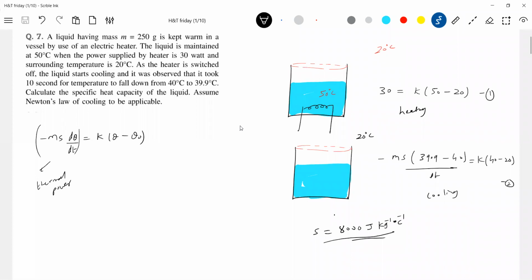Objectives, very, very important. Now what is that K? K depends on what? Again, K. Shall I say K proportional to cube of temperature?